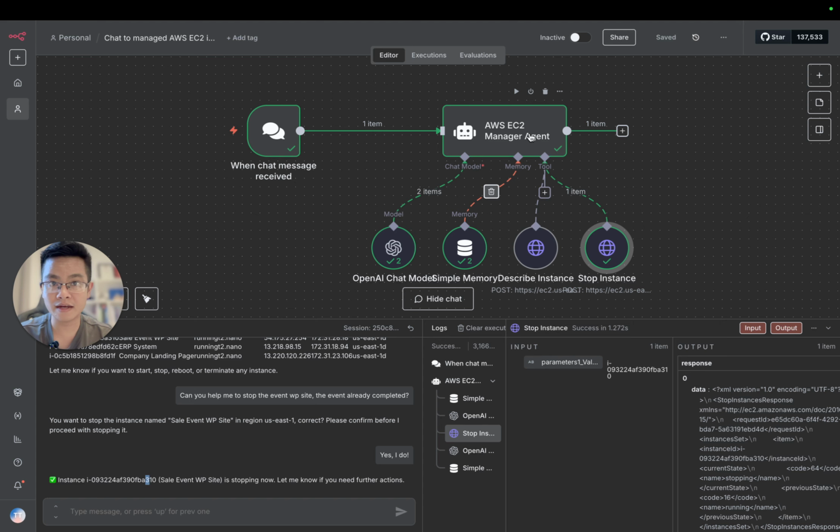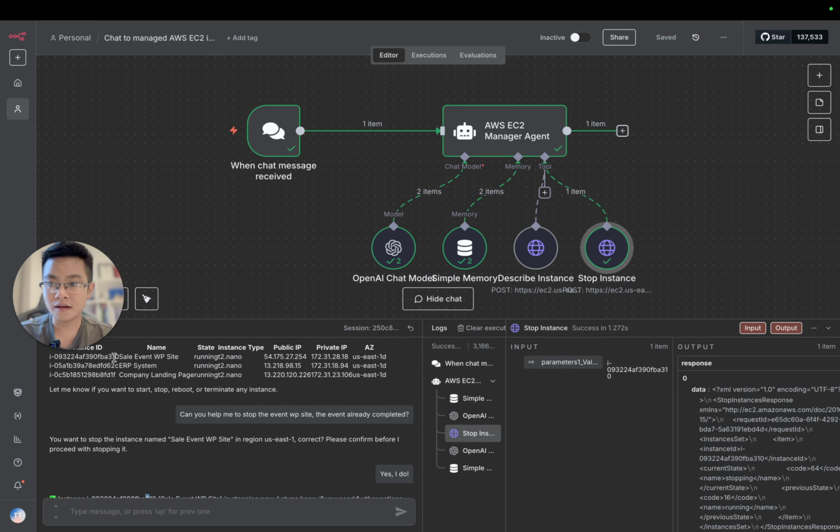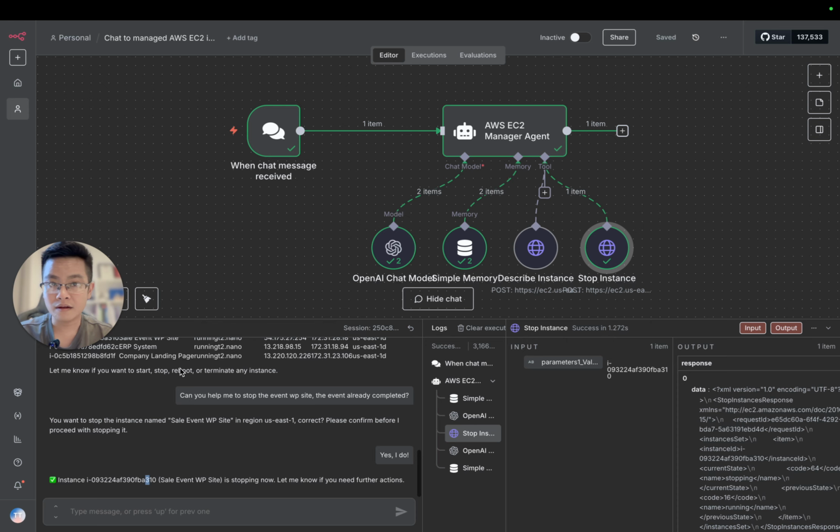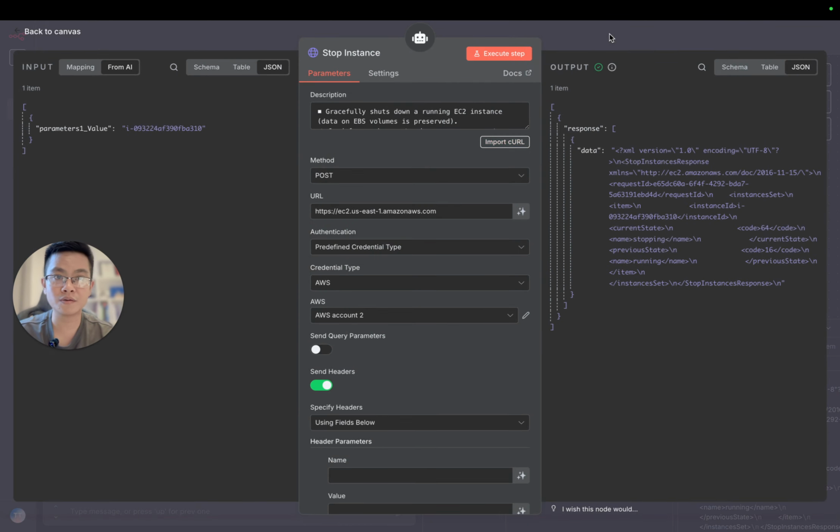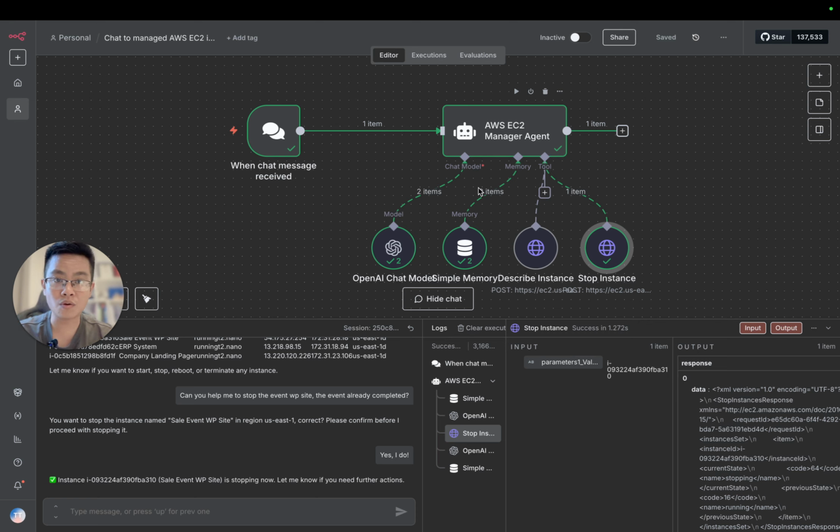But the AI is smart enough to get the instance ID from its knowledge base, from its memory, and then pass this parameter along into the tool. And it also did a very good thing by selecting the right tool, the stop instance instead of the describe instance. Because we have the descriptions here, the AI knows when to call describe and when to call stop instance.